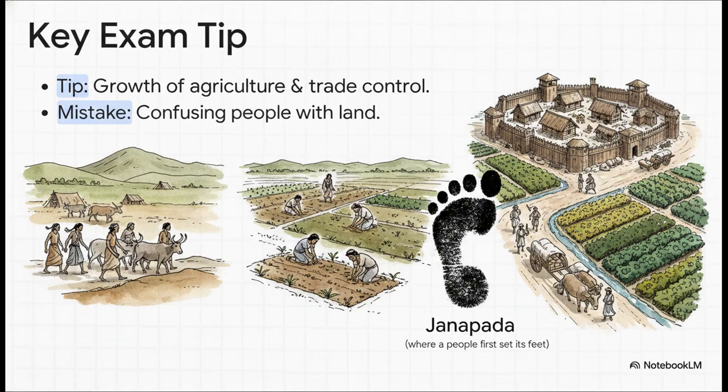The big shift happened because of business and farming. You want to explicitly mention the growth of agriculture and the control over trade routes. Once they started farming intensively, that specific land became incredibly valuable. In fact, the word janapada literally translates to where a people first set its feet. A super common mistake here is confusing the people themselves, the jana, with the physical territory they eventually claimed, which is the janapada. Keep those two distinct.